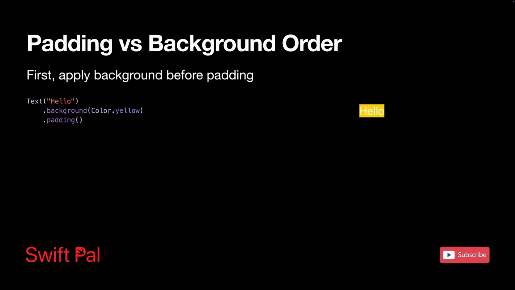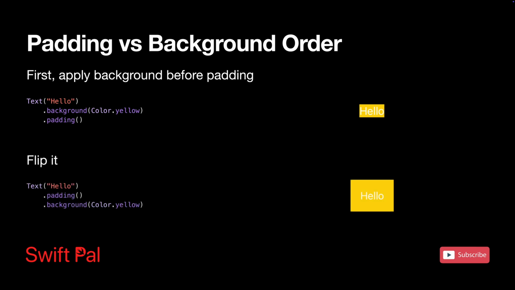Now in this example, the yellow background hugs the text tightly and padding is added outside. Now let's flip it. The padding expands the frame first, so the yellow background wraps the whole padded space, giving you a pill style appearance. Not exactly a pill style since we are not using corner radius.